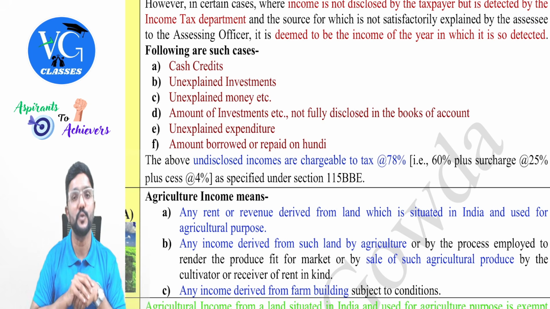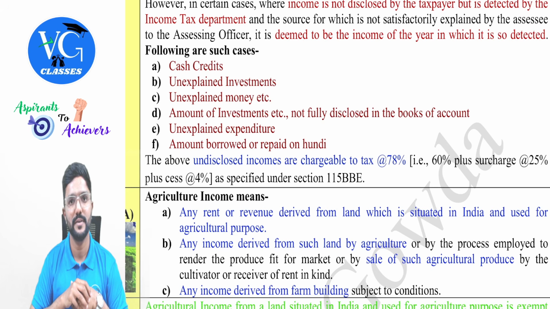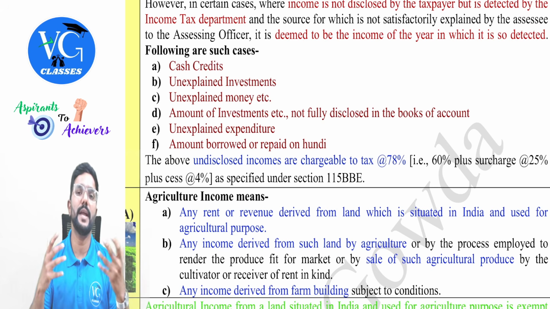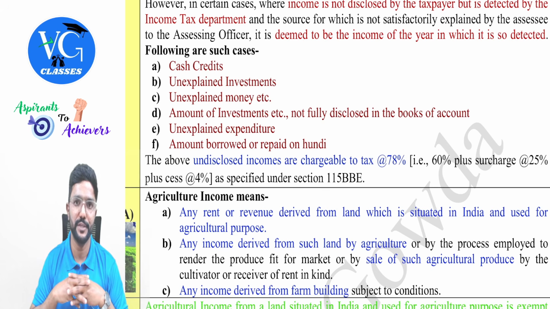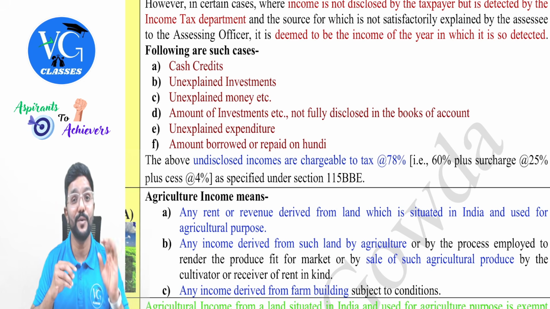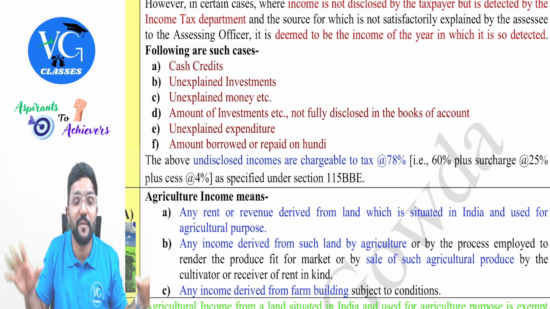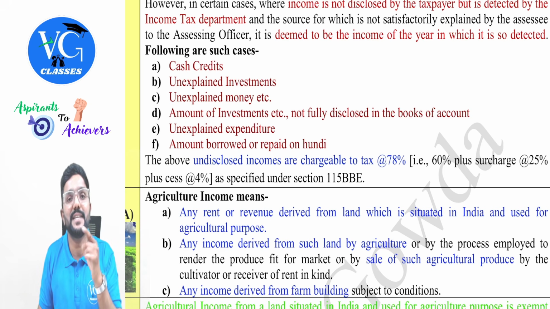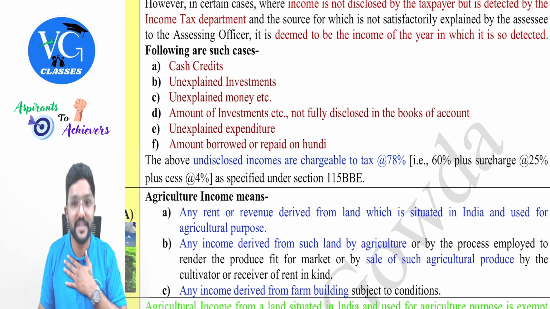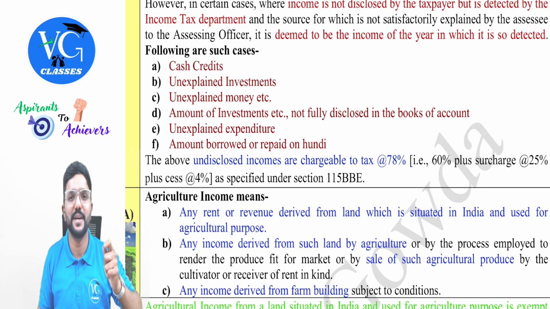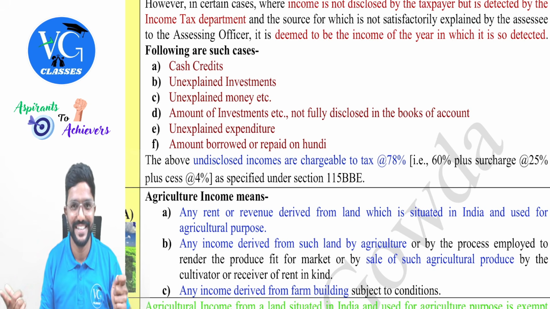Can you explain me the source? The department has sent a notice. But now the assessee is not able to give the satisfactory explanation. In such case, whatever is the amount of expenditure for which satisfactory explanation cannot be provided by the assessee, can it be considered as the income for the assessee? Yes. Because obviously, only when you earn the income, you can spend it, guys. That is why.